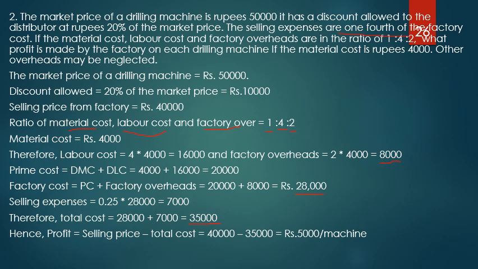Why is it only 5,000? Because they had already given a discount of 10,000. That much is already loss for the factory. Instead of calling it a loss, we would like to use the term reduced profit. It could have been 15,000, but the reduced profit is only 5,000 because of the discount allowed on each machine.